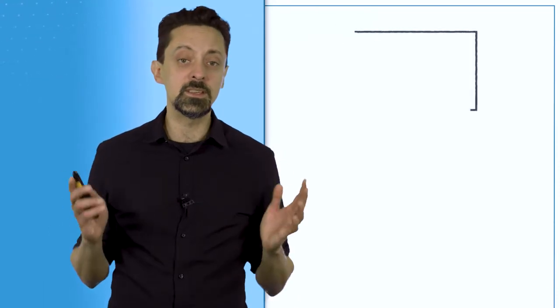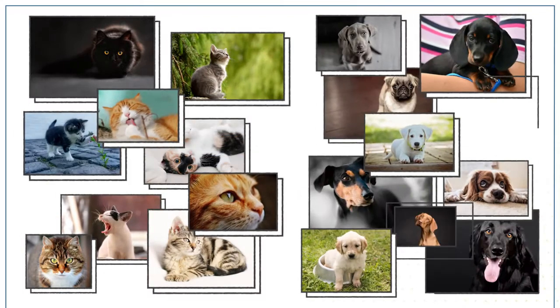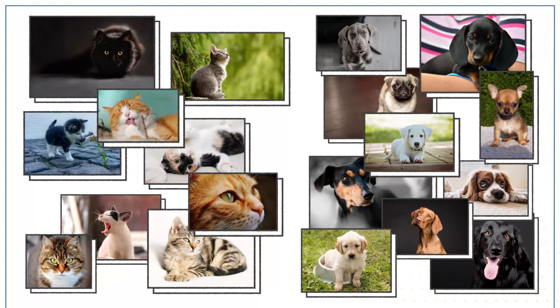Instead of programming a computer by telling it every detail of how to do a task, we teach it by giving it examples of what to do. If we want a computer to tell the difference between cats and dogs, we can show it lots of pictures of cats and lots of pictures of dogs, and it can learn to tell the difference. But wait, isn't that just magic? Have computers become so intelligent they can learn just like us? Actually, no. It's all just statistics.